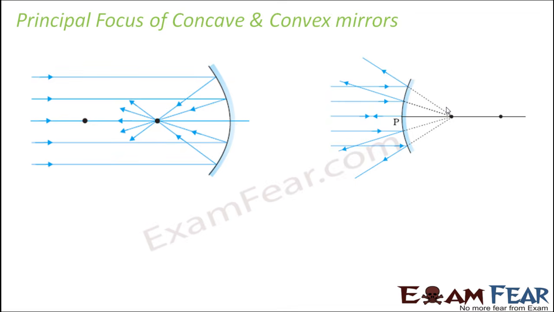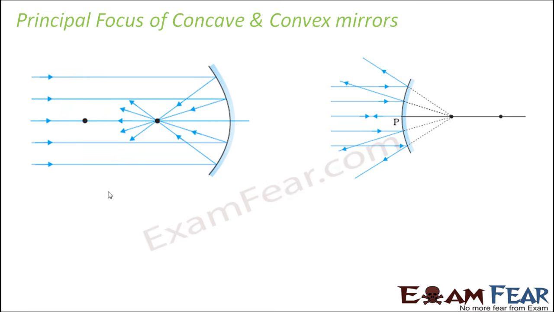If you try to locate the principal focus for both concave and convex mirror, you will see that this is the case of concave mirror. Here you see they actually meet. So this is the principal focus, right? Now in case of convex mirror, this is the point where they appear to meet. So this is going to be the principal focus. Here in case of concave mirror, the principal focus lies on the same side as that of the object. But in case of convex mirror, the principal focus lies on the other side of the mirror. So that's the difference between the principal focus of concave and convex mirrors.